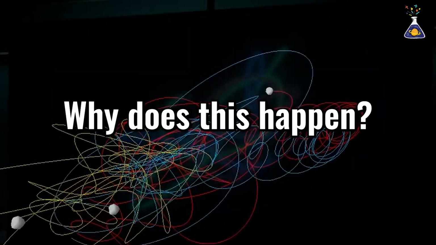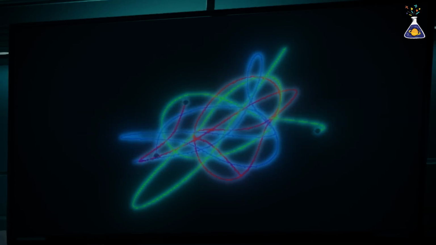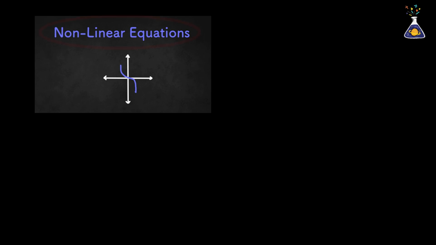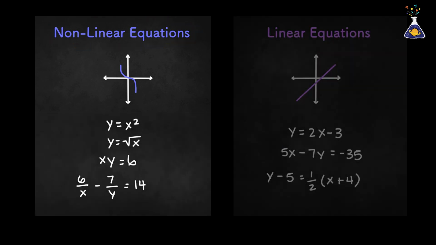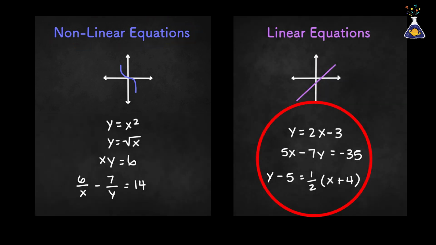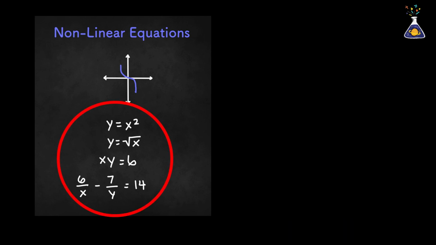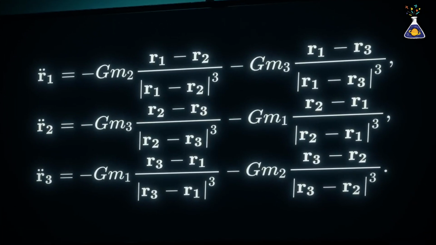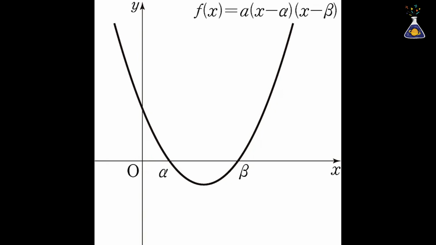Why does this happen? The reason lies in the equations governing three-body motion. They are nonlinear differential equations. A nonlinear equation is one in which relationships between variables go beyond simple addition or multiplication, often involving more complex operations like squares or exponential functions. One of the most important characteristics of nonlinear equations is that they may not have a single definitive solution.